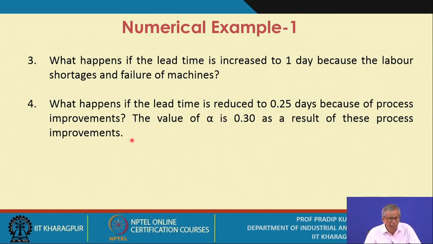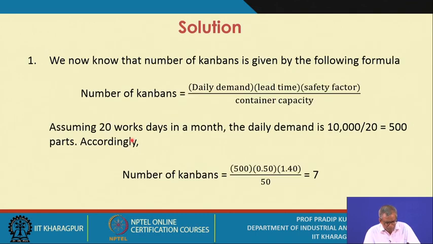Is it okay? So the four important factors you need to consider to determine the number of Kanbans, and what we are assuming is that these four factors are interrelated. So what is the solution?